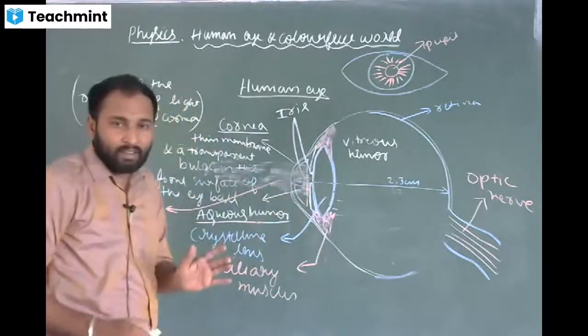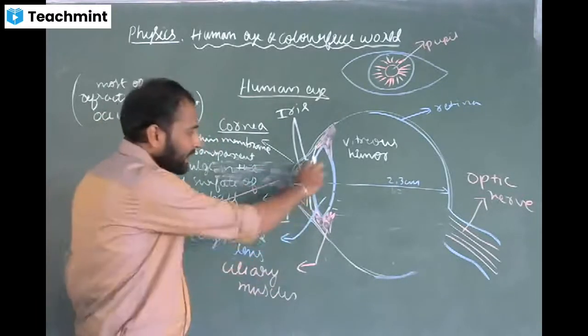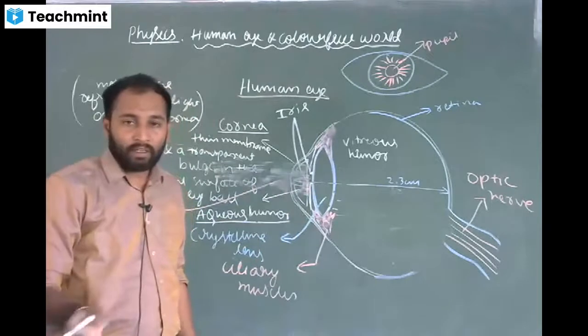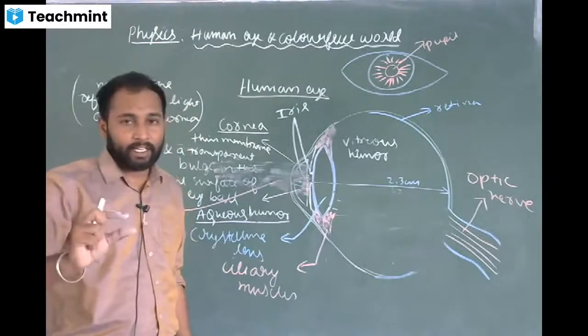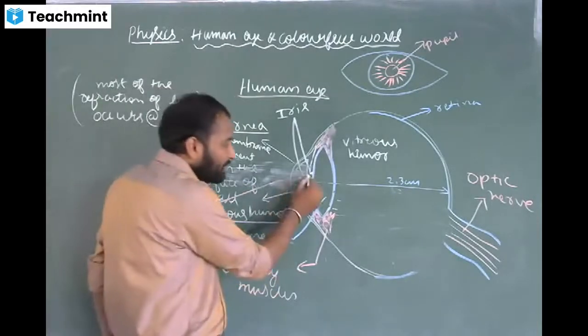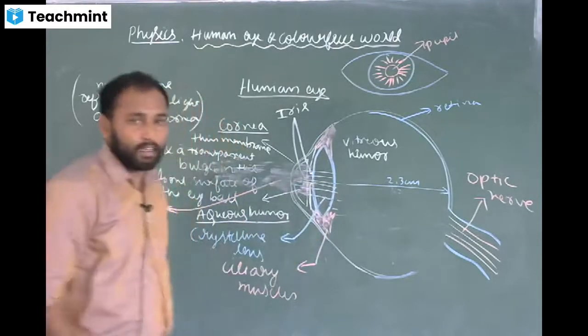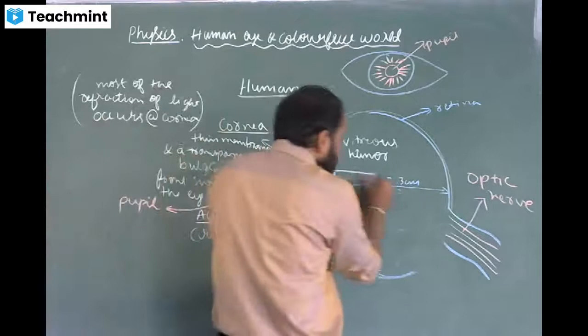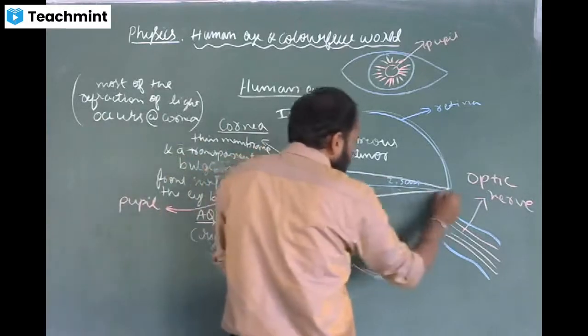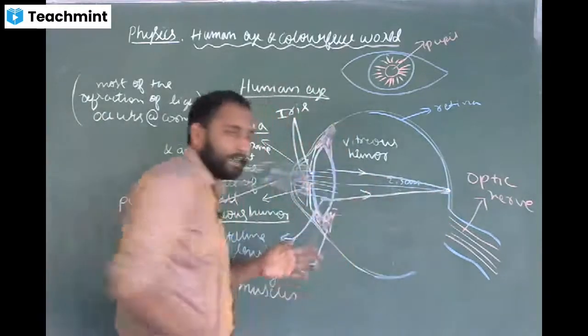Depending on the intensity of light, the iris will close or open, and the size of the pupil will increase or decrease. After entering the lens, the light rays will converge at one specific point on the retina.